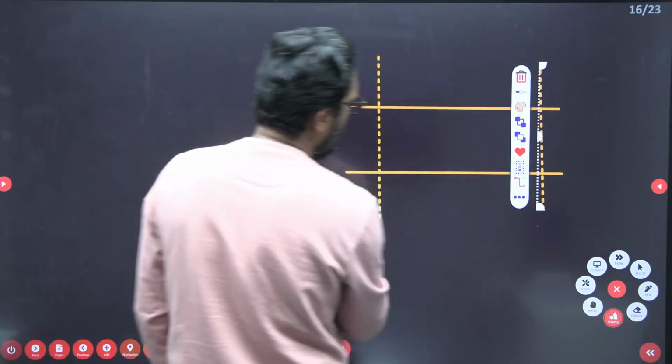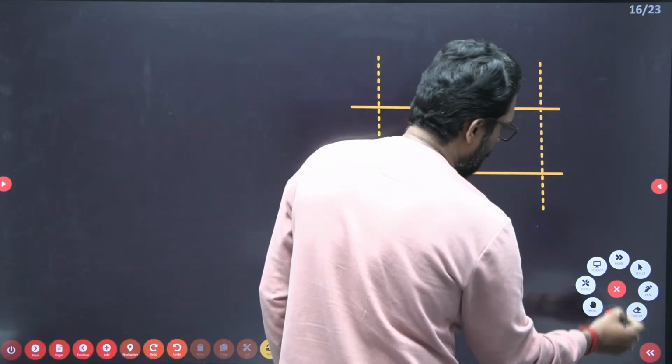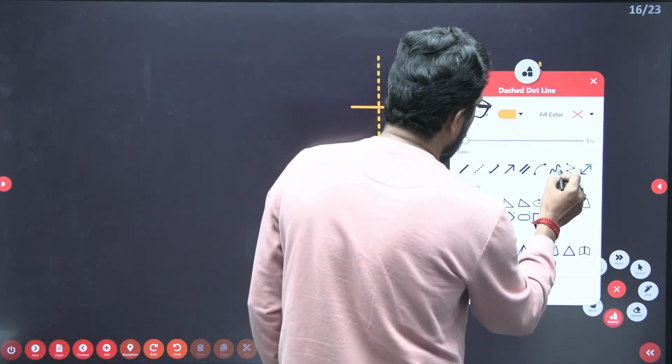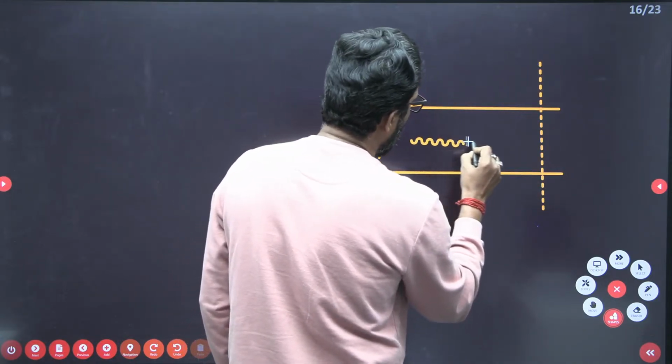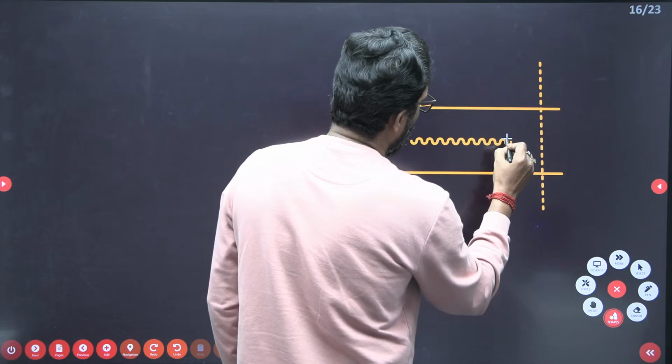In between that there is a cooling coil. So let's suppose this is your cooling coil.